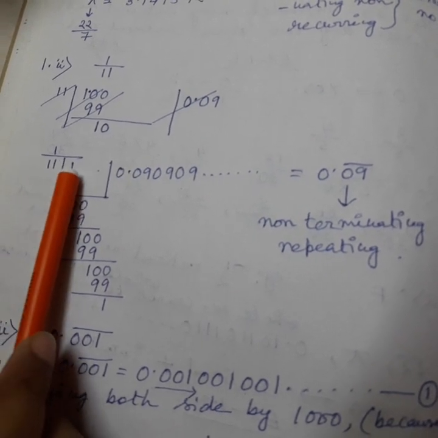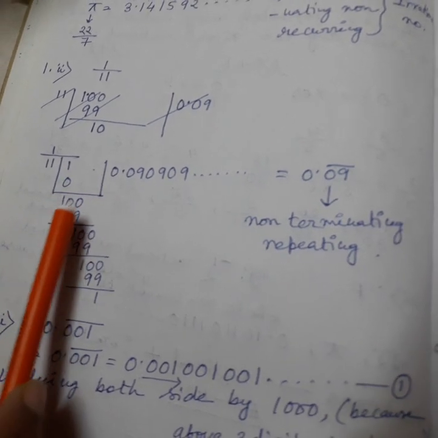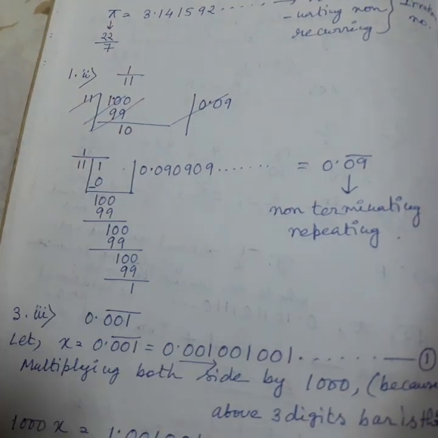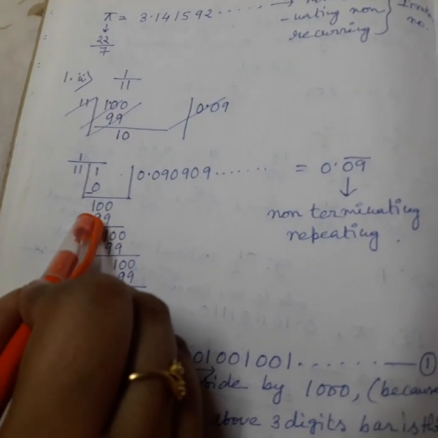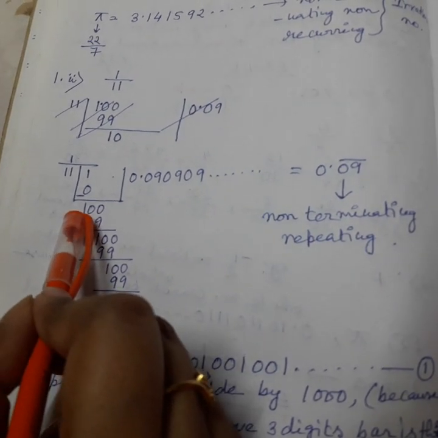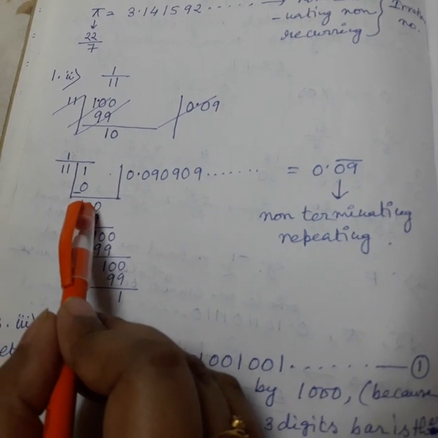By 11, 1 will not go, that's why first we put 0. 11 zeros are 0. Then it's coming again 1 after subtracting. Then we cannot divide 1, that's why we put a point. After the point we can bring down 1 0.